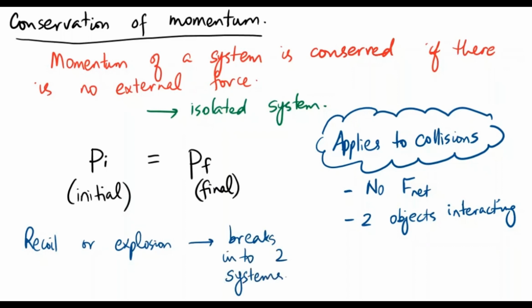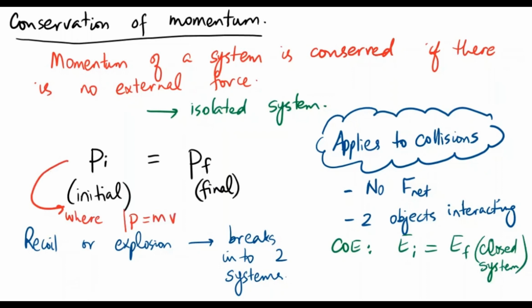The idea is similar to the idea that we have seen before for conservation of energy. Like I said before, we had energy in the beginning equal to the energy in the end. Also keep in mind that momentum is calculated by taking the product of mass and velocity. So let's take a look at some applications and solve some examples.